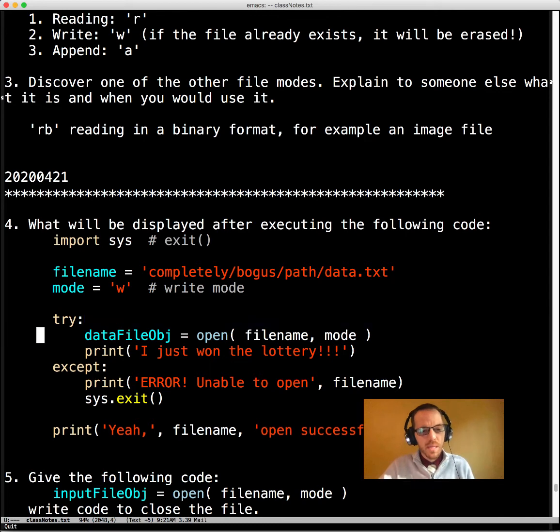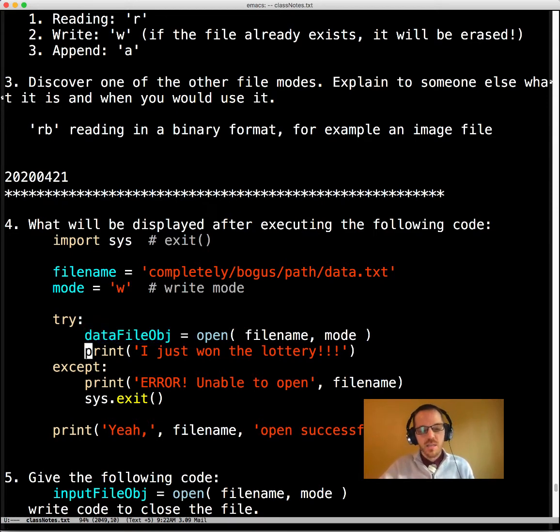And so what happens here is it calls open, the built-in function open, passes file name, and then in there it stops. And so while it is executing open, it raises an exception. That means it stops. It does not assign to data file object.